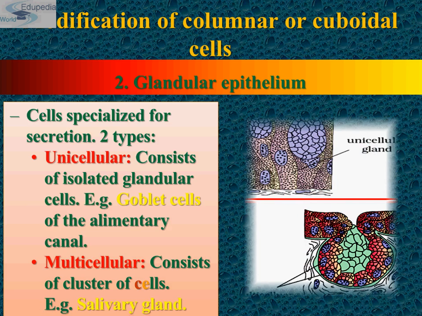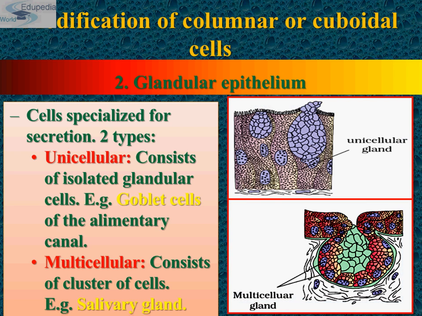Unicellular means it consists of isolated glandular cells. See, this is your unicellular gland, this is your multicellular gland. An example of a unicellular gland is goblet cells. They are present in our alimentary canal. An example of multicellular is that they consist of a cluster of cells, for example, salivary glands.